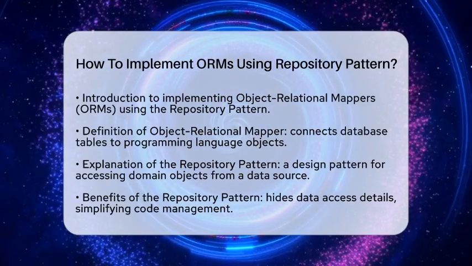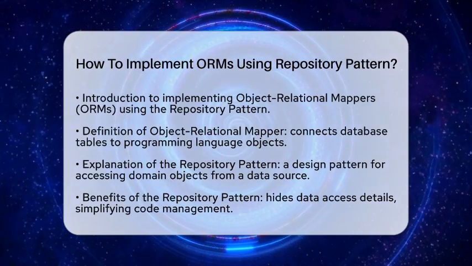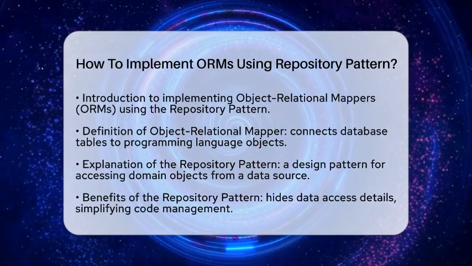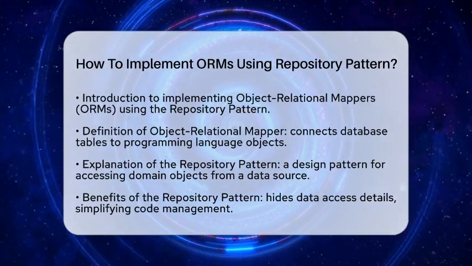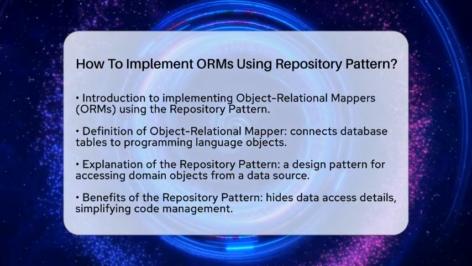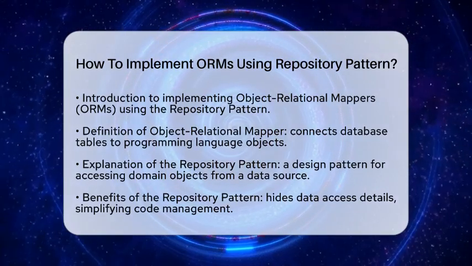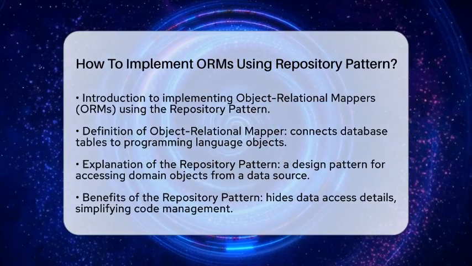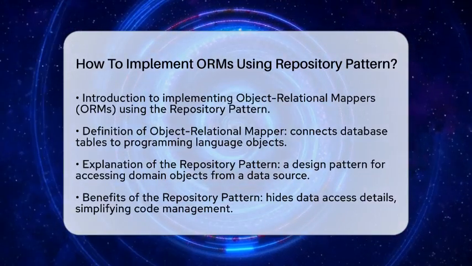Next, we have the repository pattern. This design pattern provides a way to access domain objects from a data source. It hides the details of how data is accessed and manipulated, making your code easier to manage. Now, let's get into the steps for implementing object-relational mappers using the repository pattern.